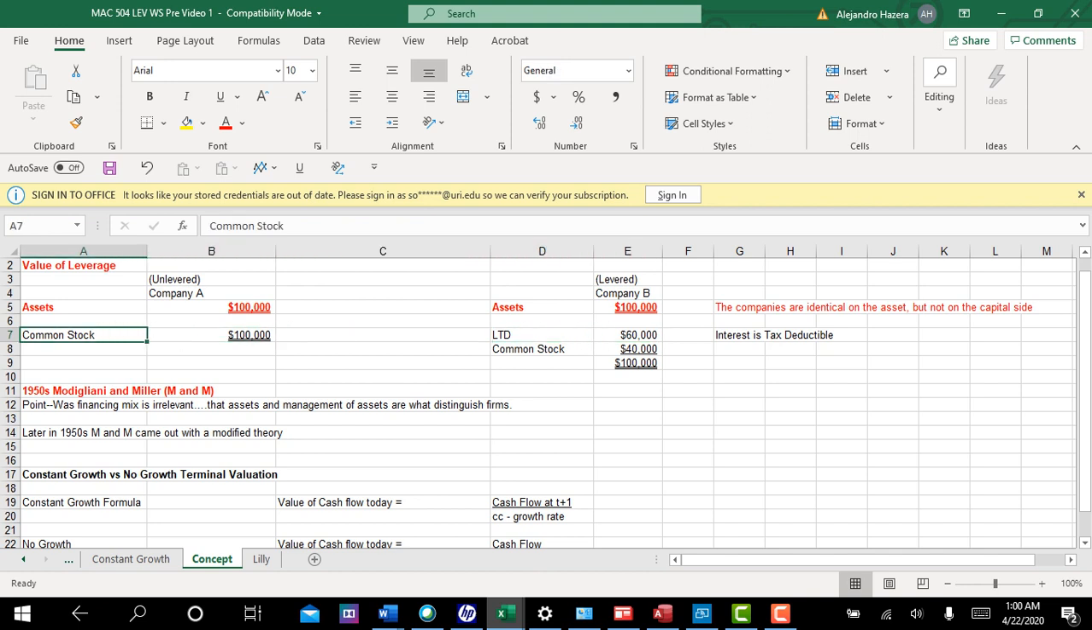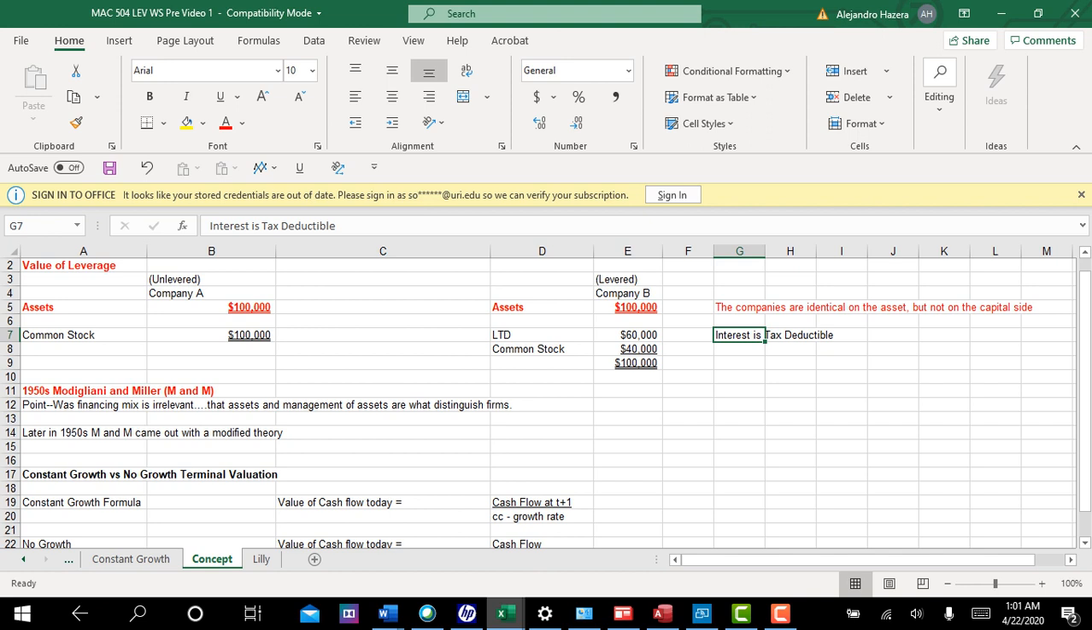But in their second theory, they recognized one small item that they hadn't recognized in their original article, that interest is tax deductible, the tax shield. So they did come to the conclusion that debt does have some value in valuation, but that value lies in the tax deductibility of interest. And that's the tax shield that we talked about in a couple of examples that we did in capital budgeting.